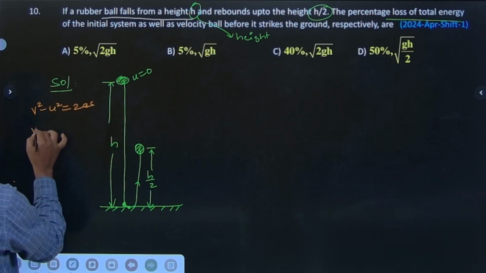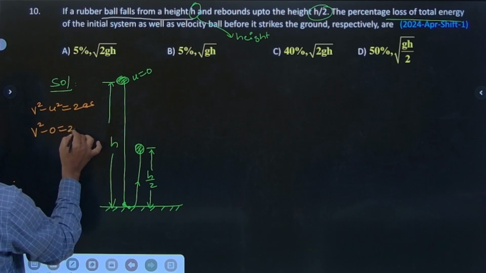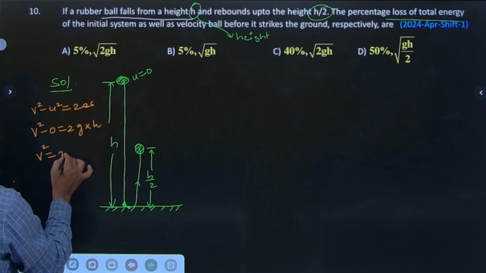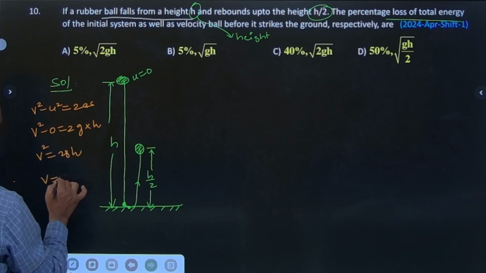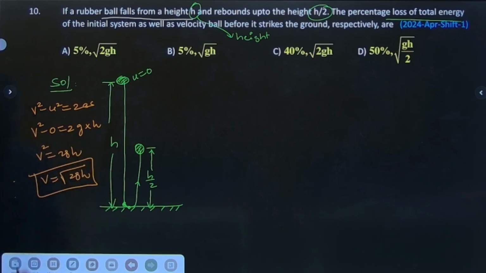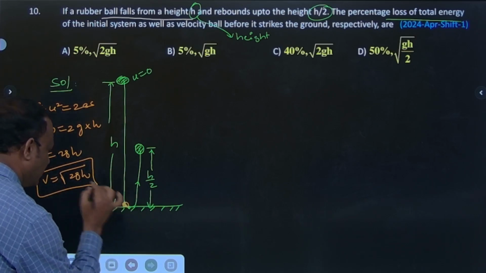So v square minus 0 is equal to 2g into h. V square is equal to 2gh, v is equal to under root of 2gh. This is the velocity before striking the ground.